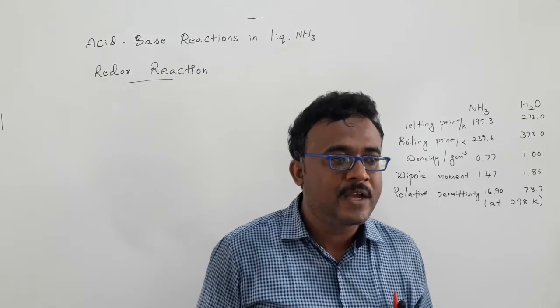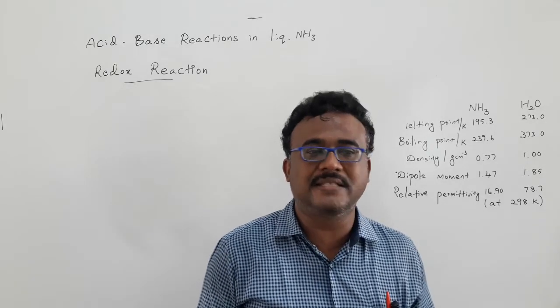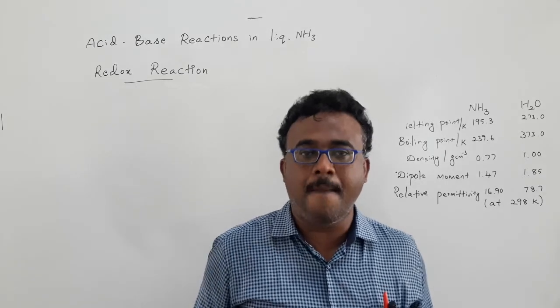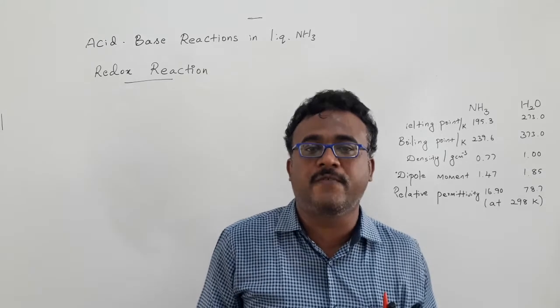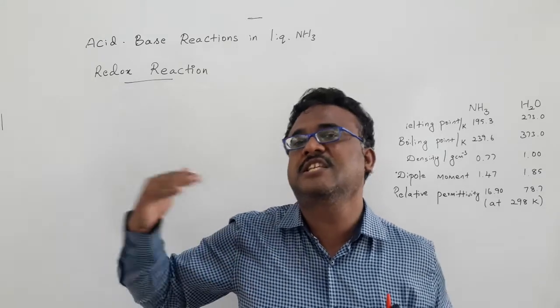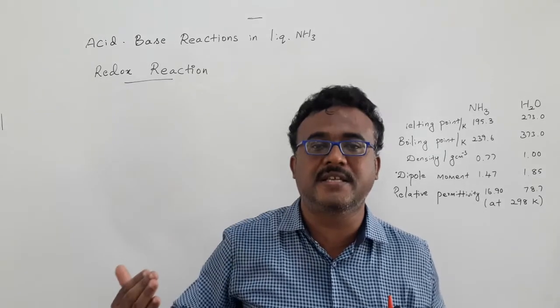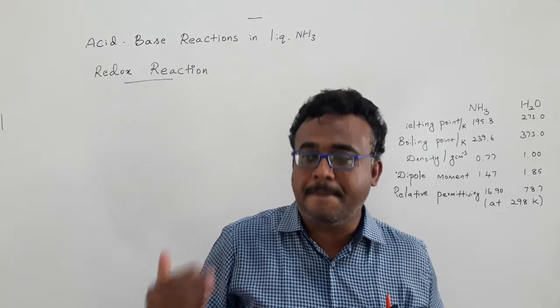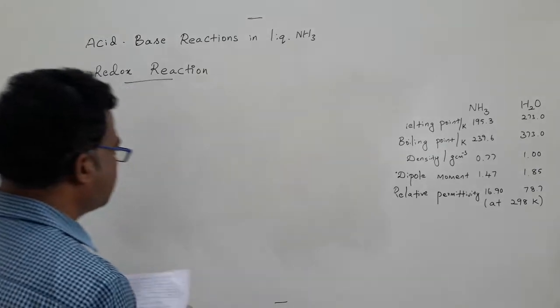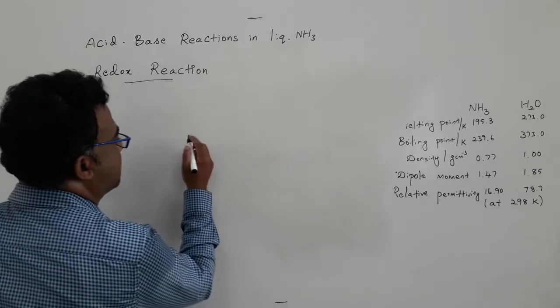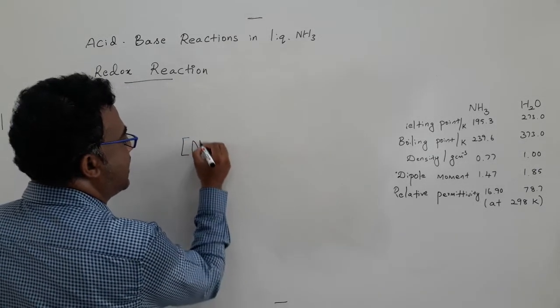Even though the reaction is inhibited within liquid ammonia medium, liquid ammonia can be used for preparing highly oxidizing species and highly reducing species. For example, we know this complex, a strong nickel compound.